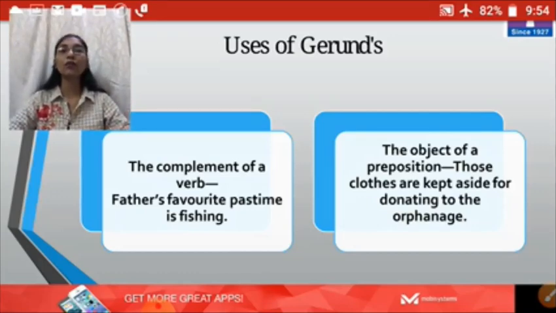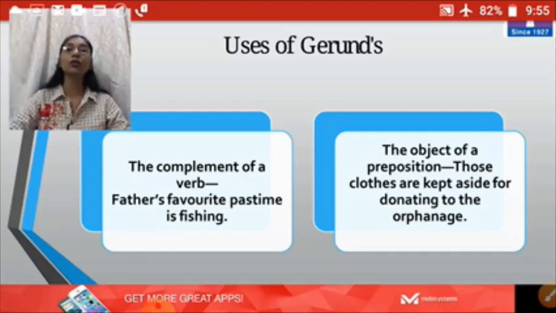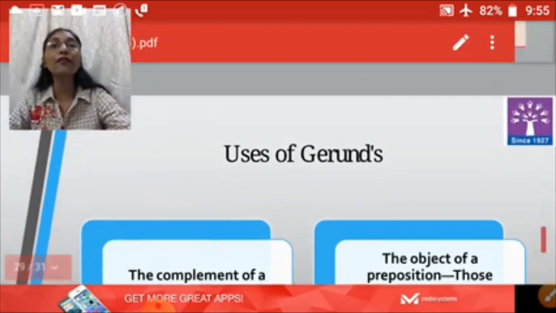I can give you one more example for the object of a preposition. We drove a car to the store. So we is the subject, drove is the verb, car is a direct object, right? To the store. So the store will be the indirect object leading with the preposition to, and therefore to the store will be the object of a preposition in the sentence. This is how we use gerunds in 4 forms.